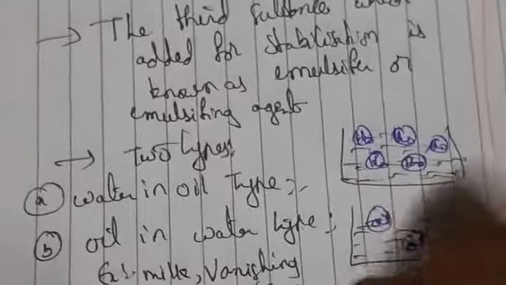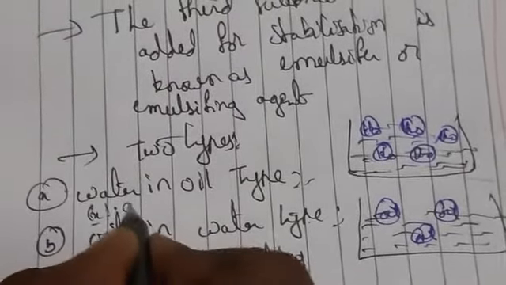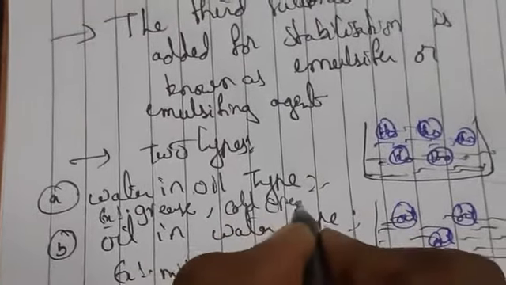Then coming to water in oil type, the dispersed phase is water and the dispersion medium is oil. Examples are grease and also cold cream. These are examples of the water in oil type.